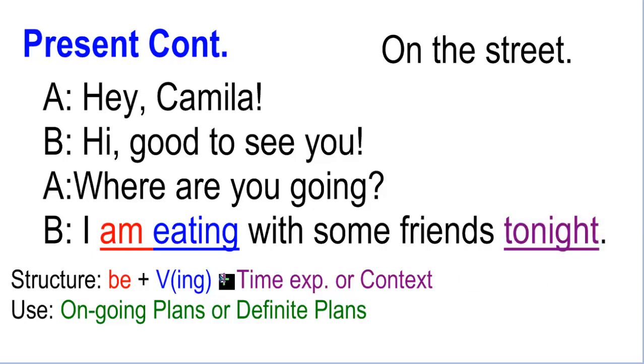This is happening in the future. So remember that. You can use present continuous for future, but you need a time expression or context. Sometimes when you have context, you don't necessarily need a time expression. But if you don't have any context, you need to put a time expression to specify that this action is happening in the future.